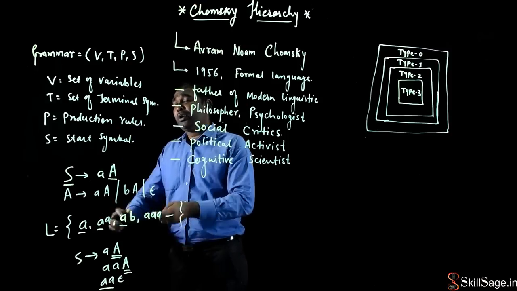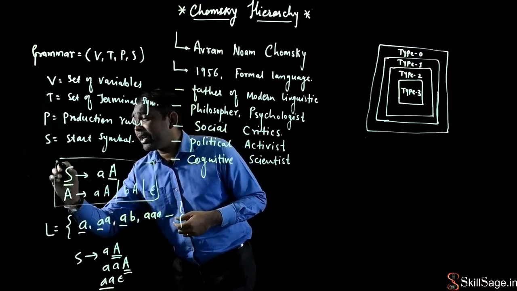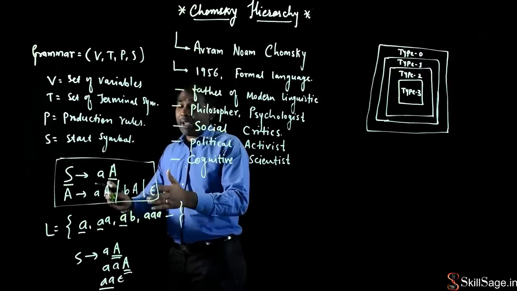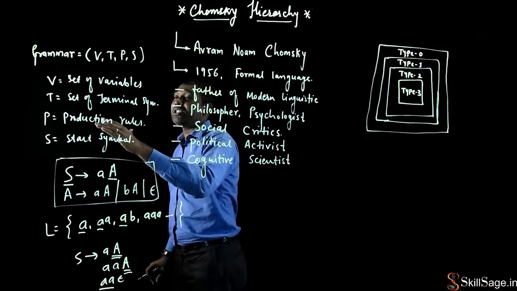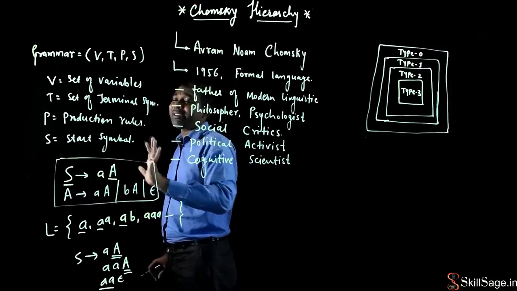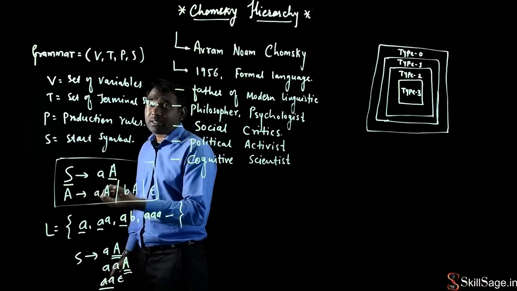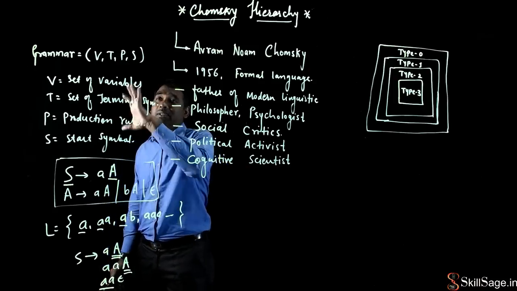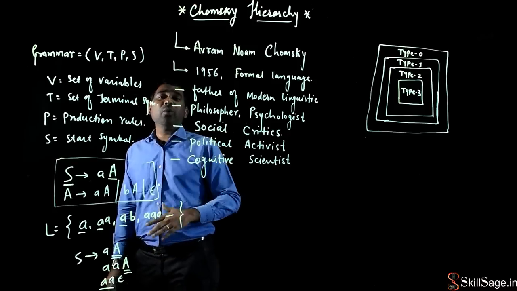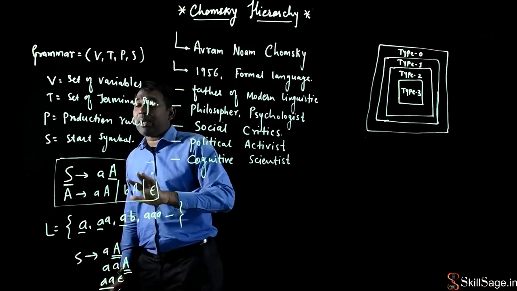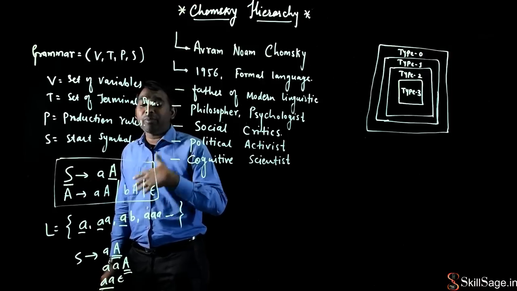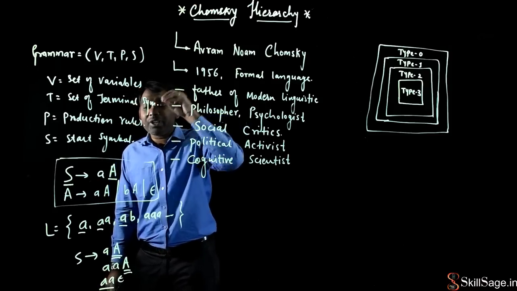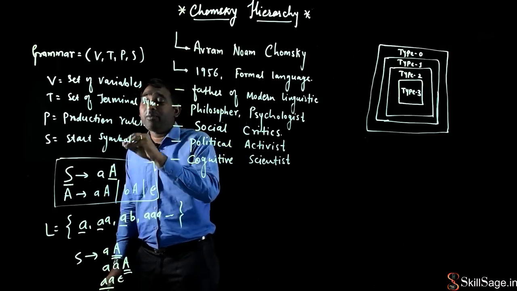What are my production rules? Whatever these two things I have written over here, these are my production rules. And on the basis of those rules only, I am able to generate certain strings, right? And what is my start symbol? Start symbol is S, because I need to start from somewhere. I need to start deriving the string from some variable, so one of the variables has to act as a start symbol. For this grammar, S is my start symbol, and in every grammar we need to mention from which non-terminal symbol or variable we are going to derive our string, right?